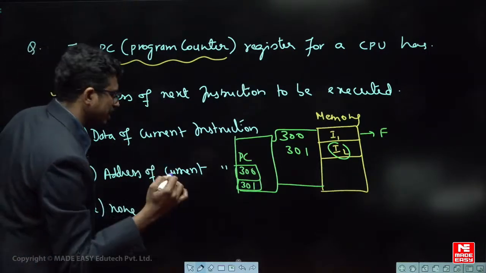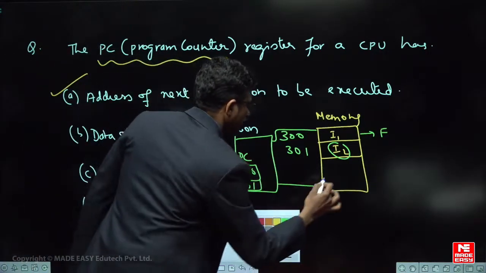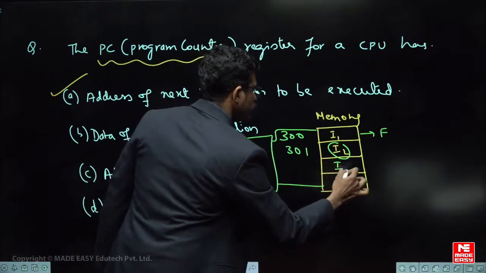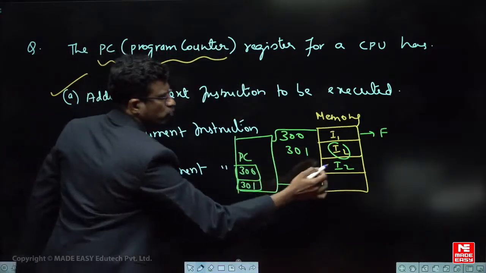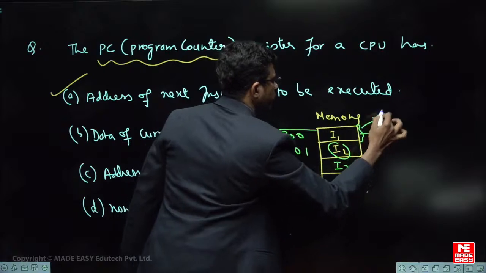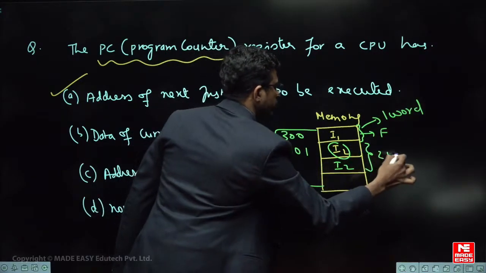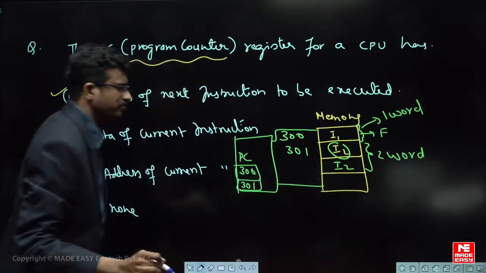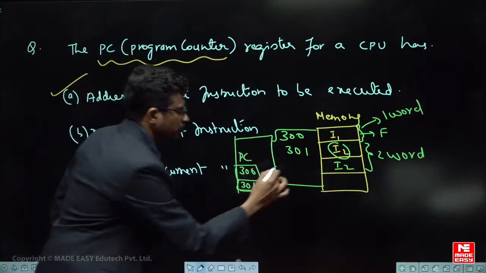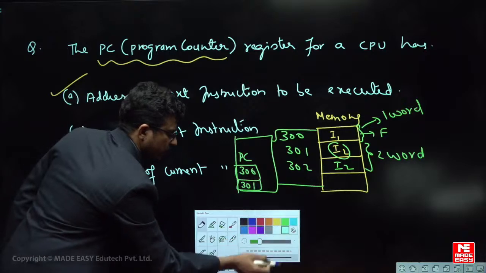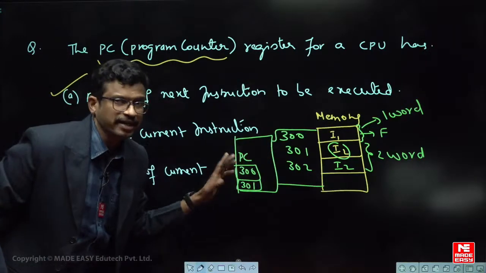But for example, let us say the instruction is not one word, the instruction is more than one word. Assume that instruction 2 is 2 words. This one is a one word instruction, and now let us say this instruction is a 2-word instruction. Observe carefully, 301, 302. Don't get confused. Now the first instruction is completed, let us assume.